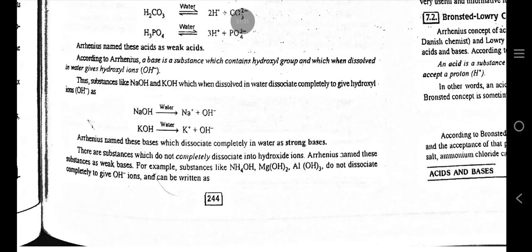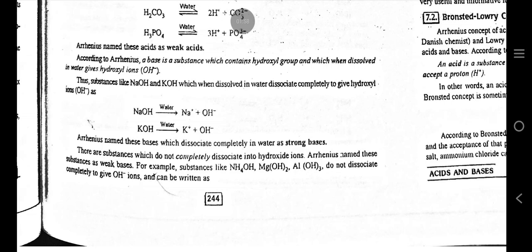According to Arrhenius, a base is a substance which contains a hydroxyl group and which when dissolved in water gives hydroxyl ions. Thus substances like NaOH and KOH, which when dissolved in water dissociate completely to give hydroxyl ions, Arrhenius named these bases which dissociate completely in water as strong bases.